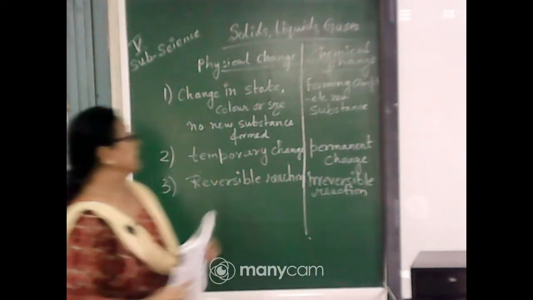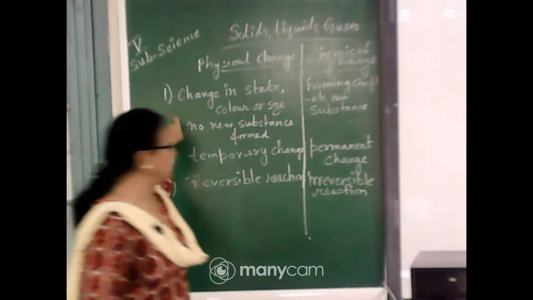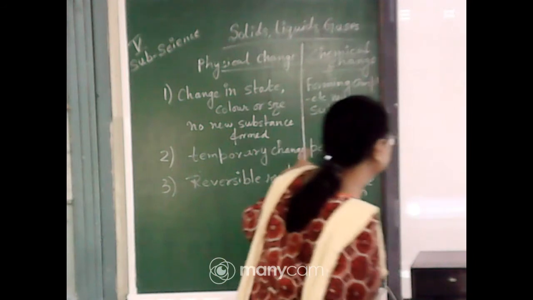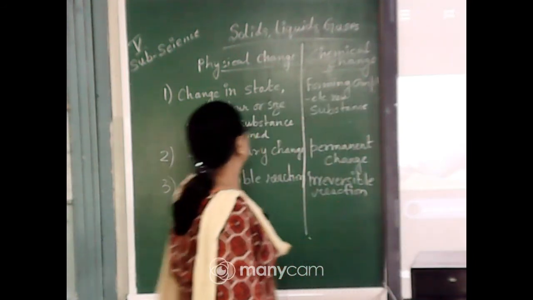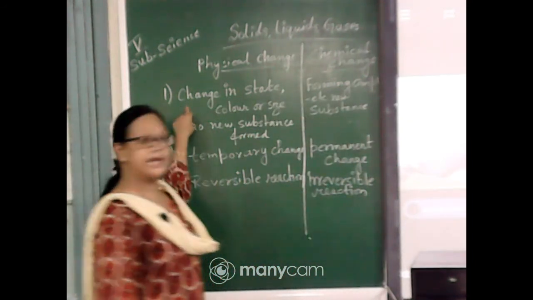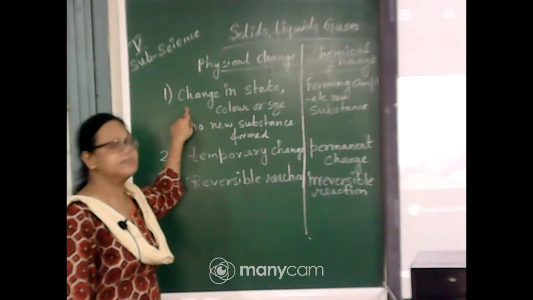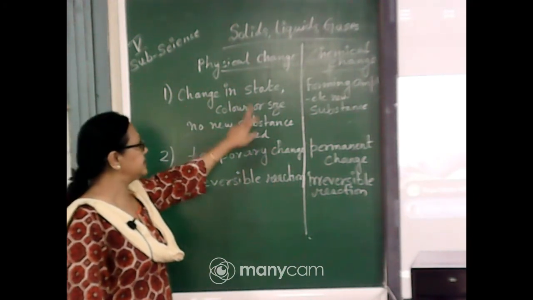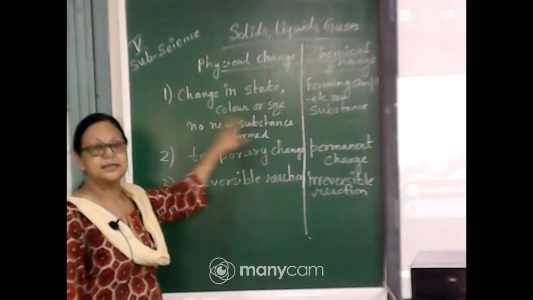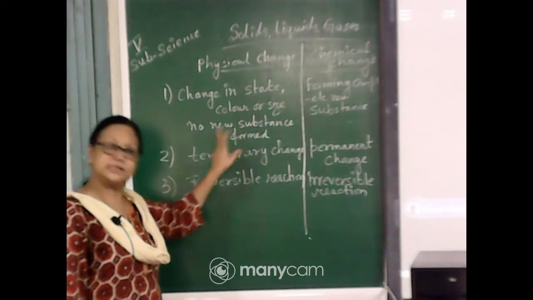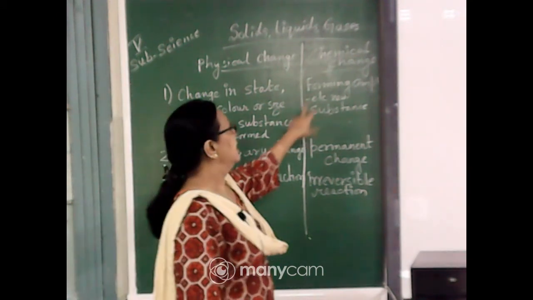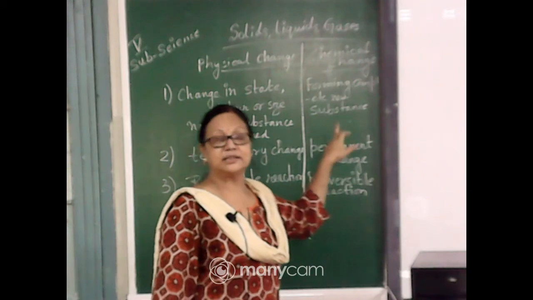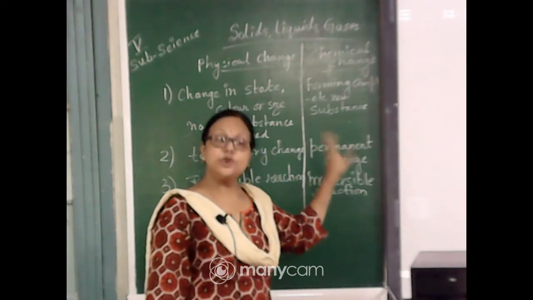So, we will compare both the things. Physical changes are the changes in the state, color or size. No new substance is formed. Whereas chemical change forms a completely new substance.